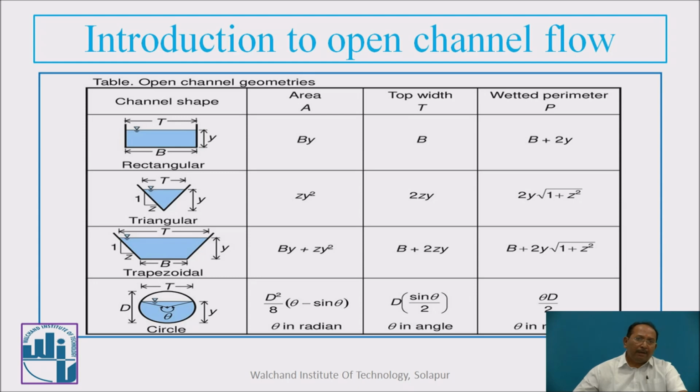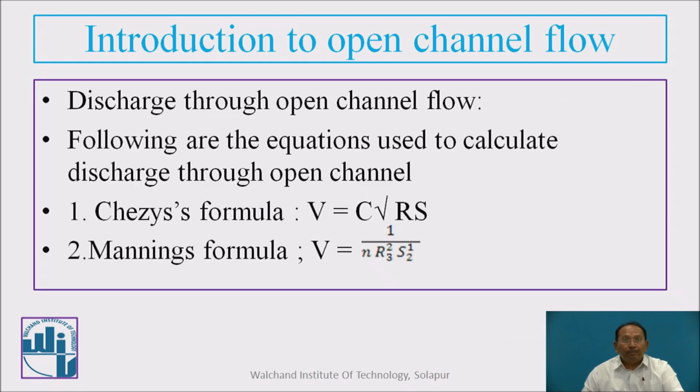Now this is a table which will help us to find out the different geometrical properties. First is rectangular section, then triangular section, trapezoidal section, and circular section. This is how we can calculate the area, then the top width which is given here, and how to calculate the wetted perimeter. Particularly on the field, trapezoidal and rectangular sections are most important, and again we are going to see what is the most economical or the best section, or you can say most efficient section also.